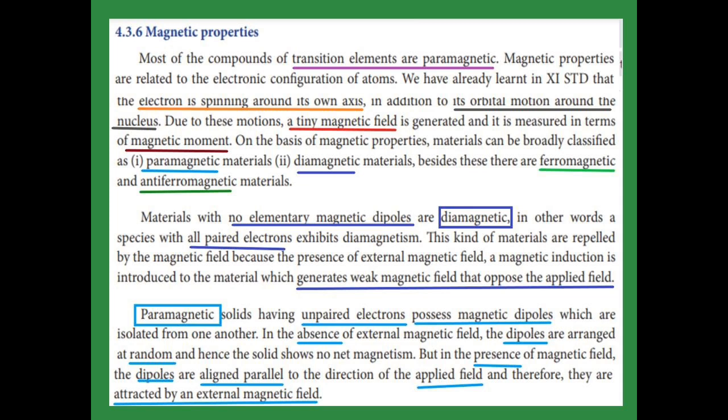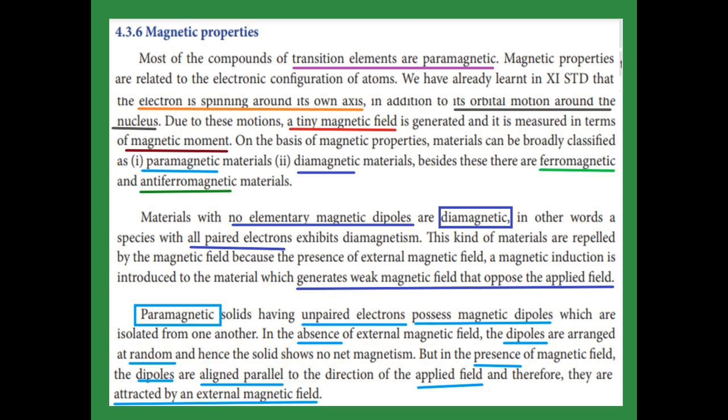The first one, diamagnetic. Diamagnetic solids have paired electrons and there are no permanent magnetic dipoles, and in the presence of an external magnetic field, a magnetic induction is introduced. This generates a weak magnetic field that opposes the applied field. So diamagnetic materials oppose the external magnetic field.